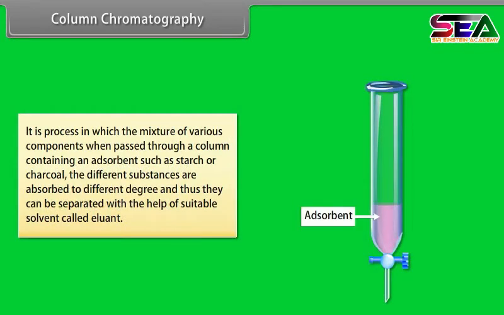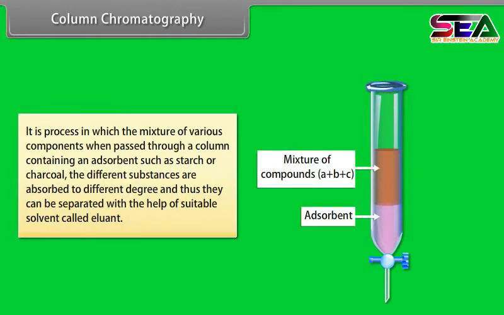Column chromatography. It is the process in which a mixture of various components is passed through a column containing an adsorbent such as starch or charcoal. The different substances are adsorbed to different degrees, and thus they can be separated with the help of a suitable solvent called eluent.